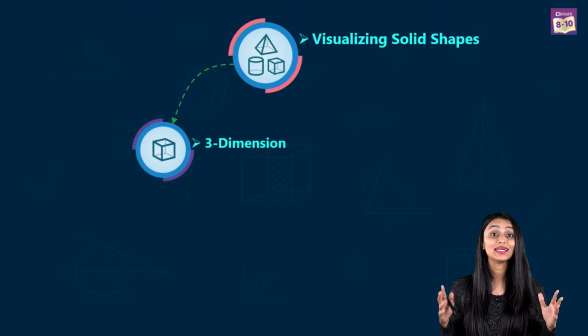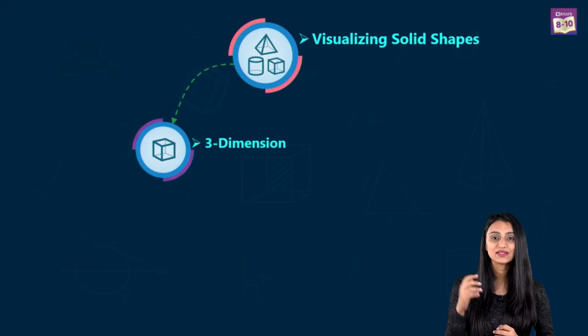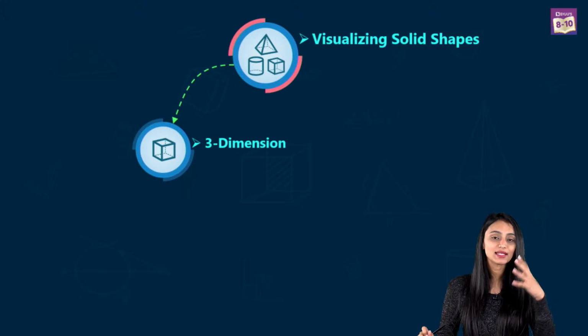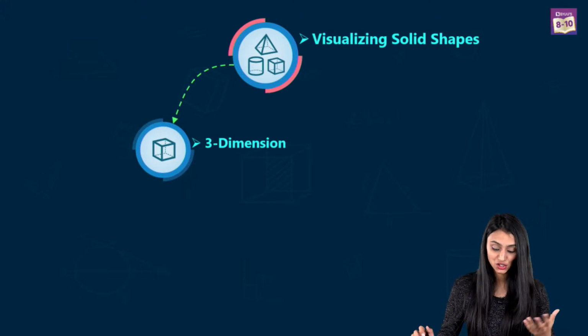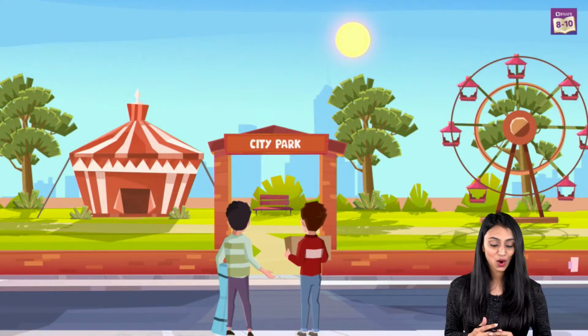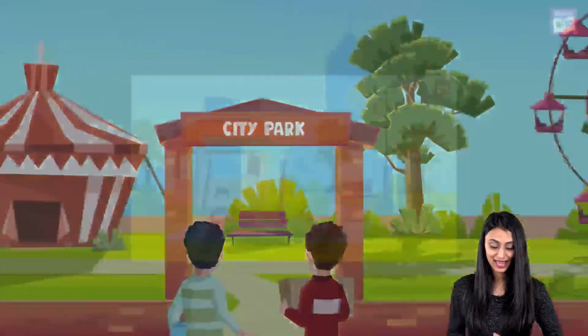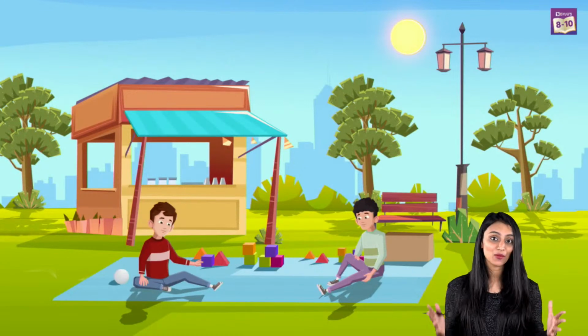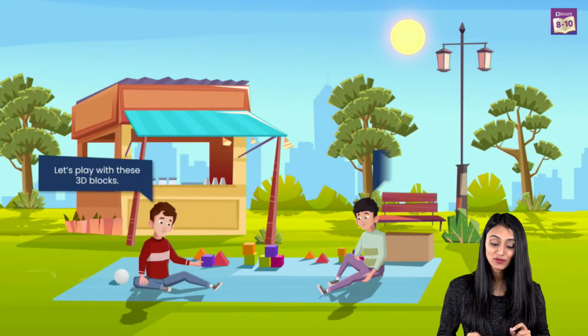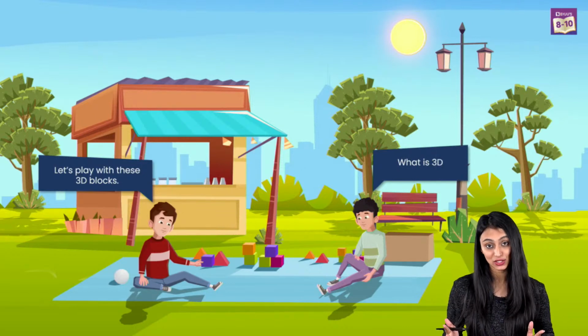So we have 3 dimensions now. We have seen the different 3D objects around us. Now let's understand first what 3D actually is and why they are called solid shapes. So let's go to a park along with a box of toys. Now let's make a tower of blocks using these 3D blocks. But I have a question, what is 3D actually?